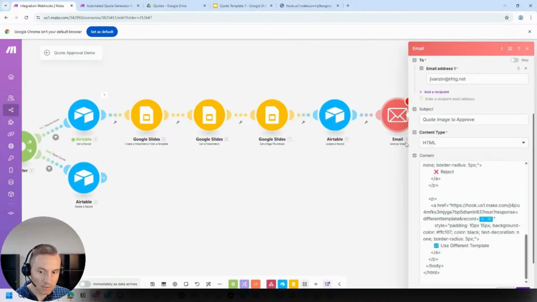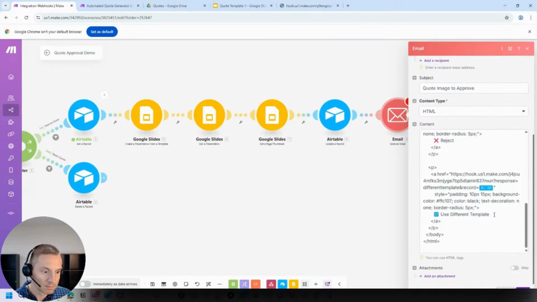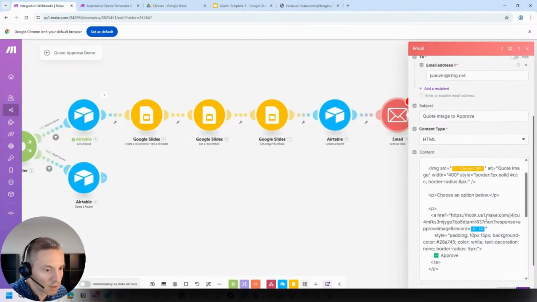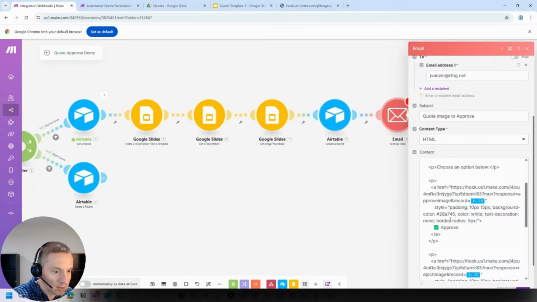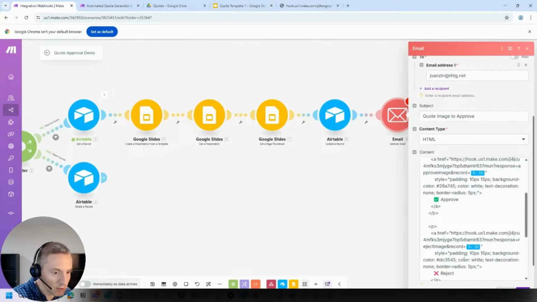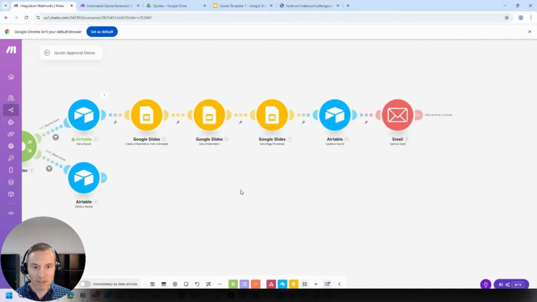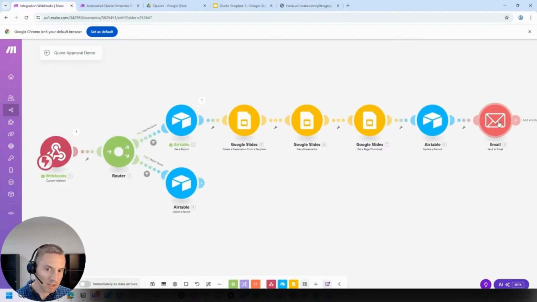The HTML is going to put that content URL so we can see what it looks like, and the record ID. It's going to ask us if we want to approve it, reject it, or use a different template. Again, in the future, I want to be able to switch the template if I don't like it for some reason. All right, and that's it. So that's going to email us that. Once it emails it to us, then we're going to have to approve the image in order to upload it.